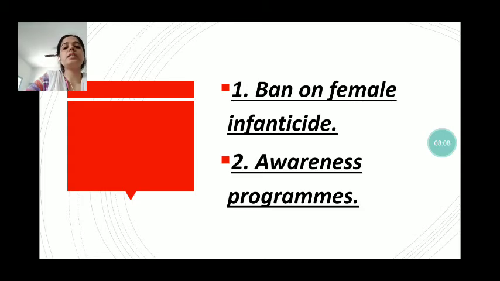There is a decline in the sex ratio because of the preference for the male child over the female child. Even the literacy rate among women is only 54% as compared to 76% in men. So our government launched a scheme in 2008. That scheme is called the Ladli scheme. The government of India introduced the Ladli scheme to promote the interest of the girl child.